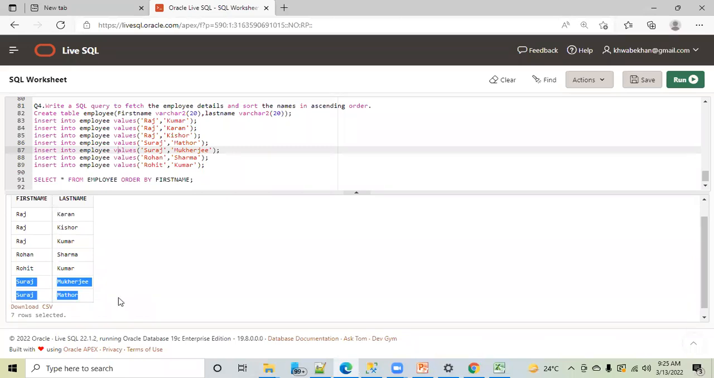I think this is not clear. See, Suraj Mukherjee and Suraj Mathur, right? They both have the same first name, Suraj. This is fine. But there is a conflict with the last name. This is Mukherjee and this is Mathur. In the question, it is mentioned I want ascending order. Do you think this is in ascending order? No. Why do you think this is not in ascending order? Because MA needs to come first, then MU needs to come after that, practically.